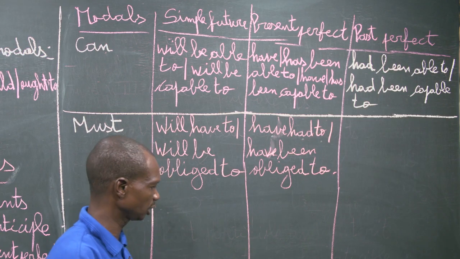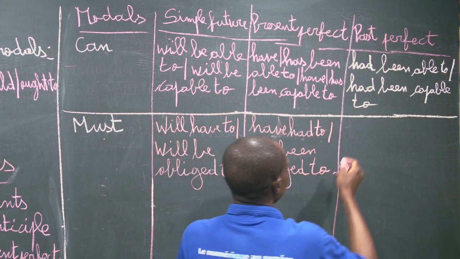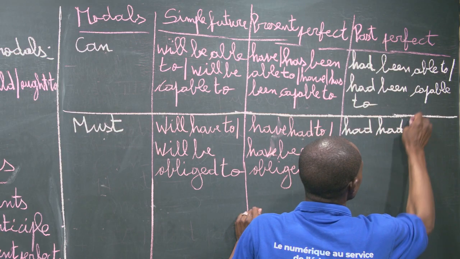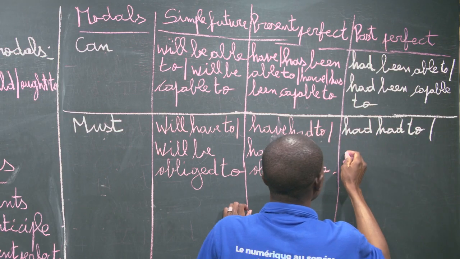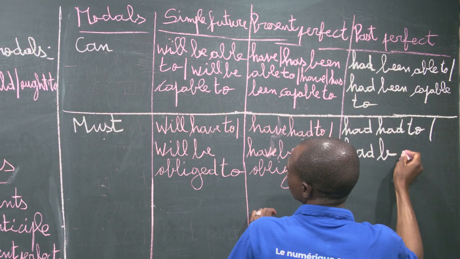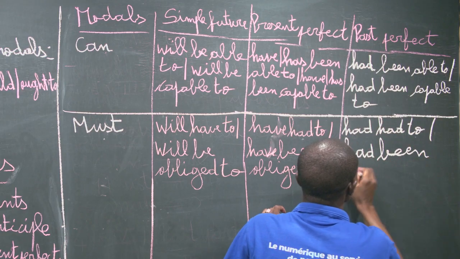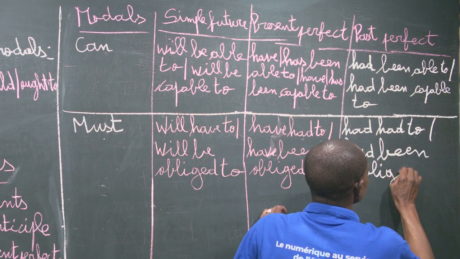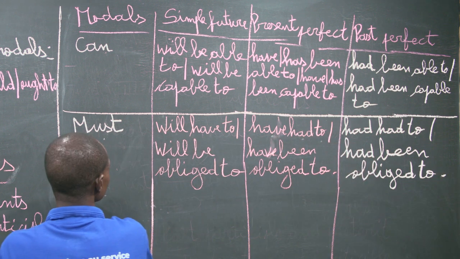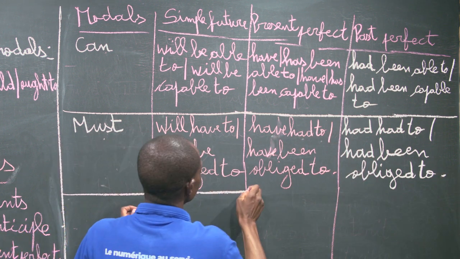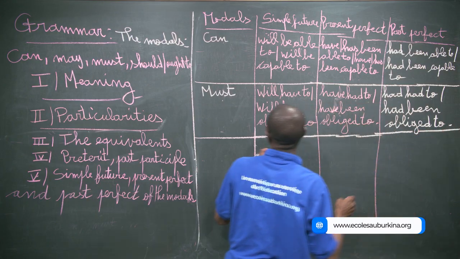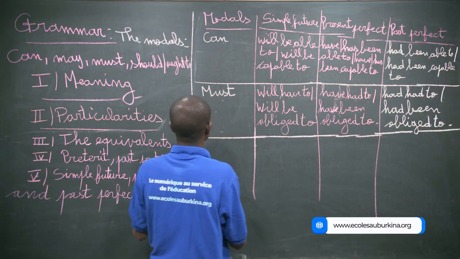And the past perfect is had to, or had been obliged to. Then this is the simple future, present perfect, and the past perfect of the modal must.